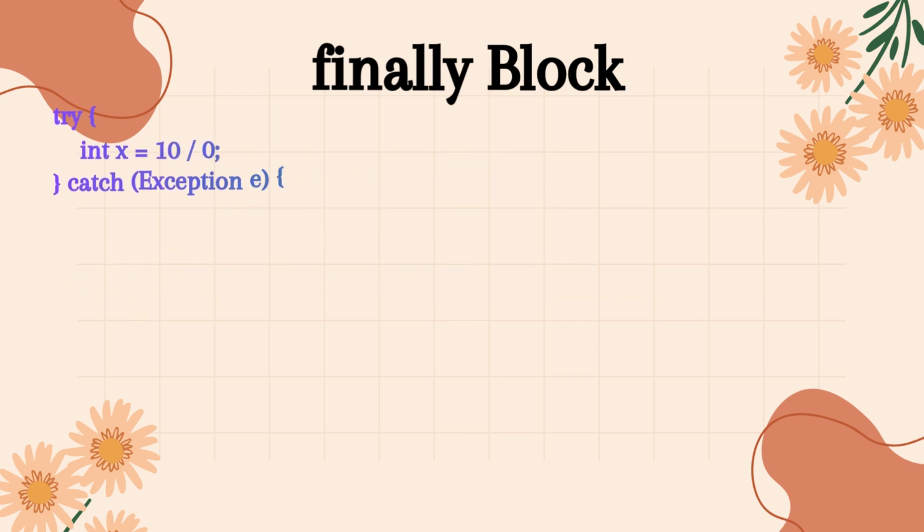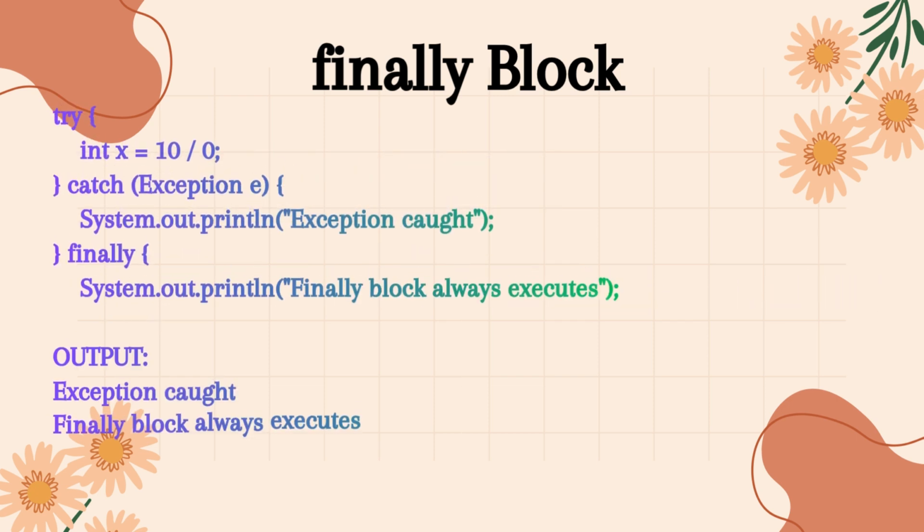In this example, we have a try-catch-finally block. Inside the try block, we are dividing 10 by 0, which causes an arithmetic exception. The catch block handles this exception and prints, exception caught. Then comes the finally block, and this block always executes, whether an exception occurs or not. So, even after the error, the output will be, exception caught, followed by, finally block always executes. That's why the finally block is commonly used for cleanup tasks, like closing files or releasing resources.